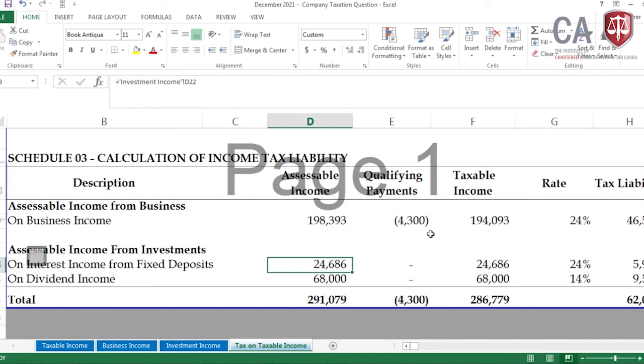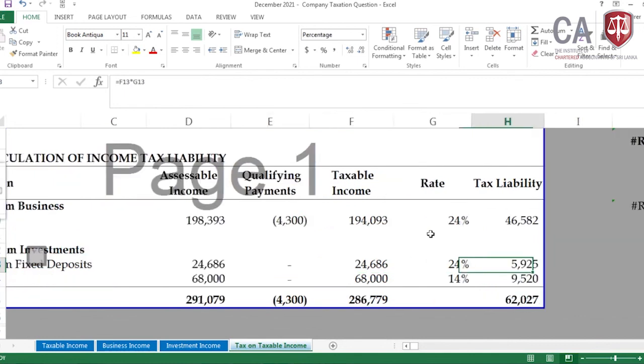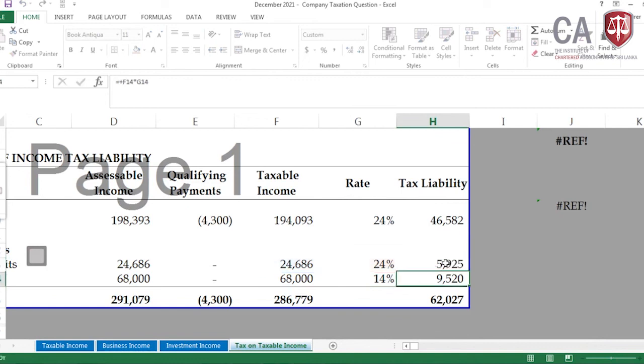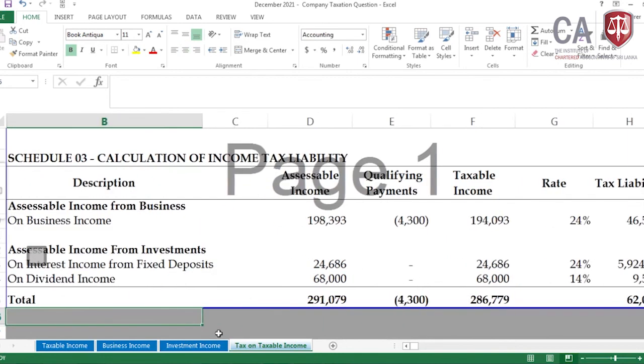The interest income and rent, if there is any rent income, will be taxed at 24%, but dividend income of a company, the gains from the dividend, will be taxed at the rate of 14%, subject to exemptions. So interest income at the rate of 24%, dividend income at the rate of 14%, and my total income tax liability goes to 62,027. Then the taxable income part is also completed.